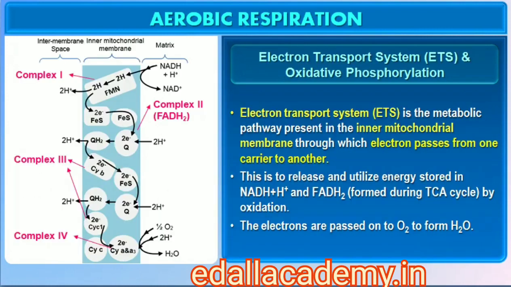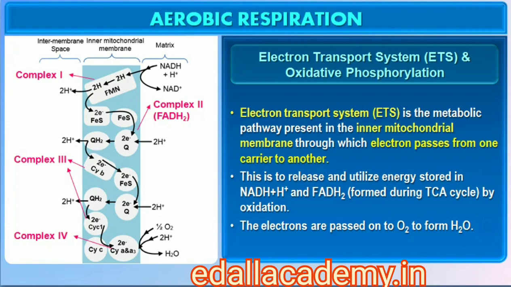14.4.2 Electron Transport System, ETS, and Oxidative Phosphorylation. The following steps in the respiratory process are to release and utilize the energy stored in NADH plus H+ and FADH2. This is accomplished when they are oxidized through the electron transport system and the electrons are passed on to O2, resulting in the formation of H2O.